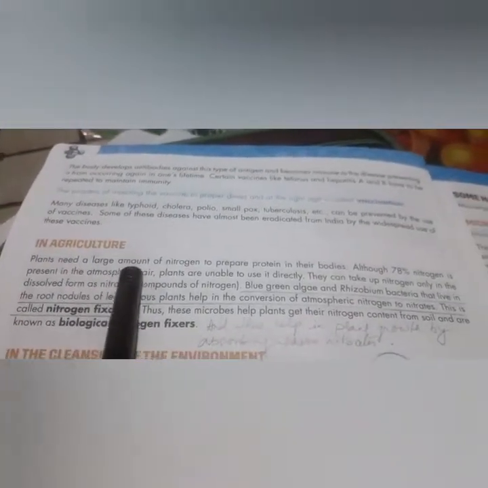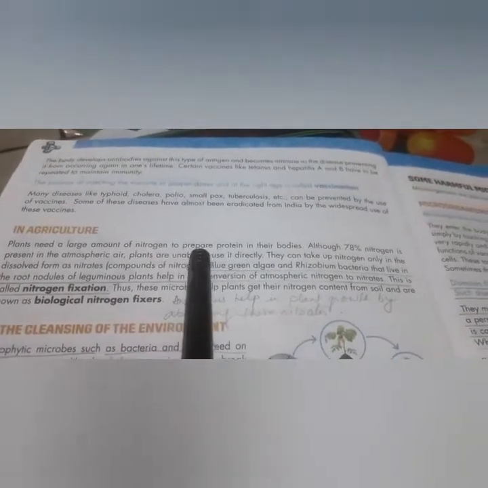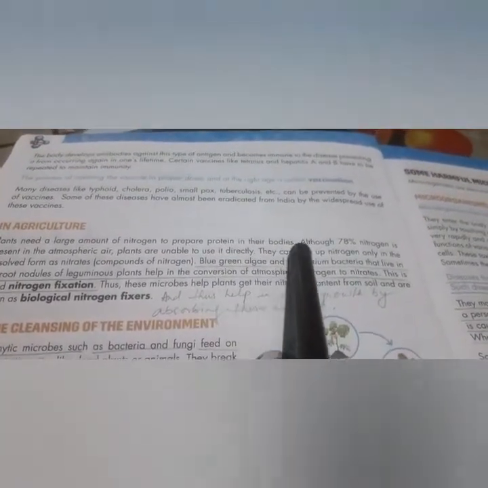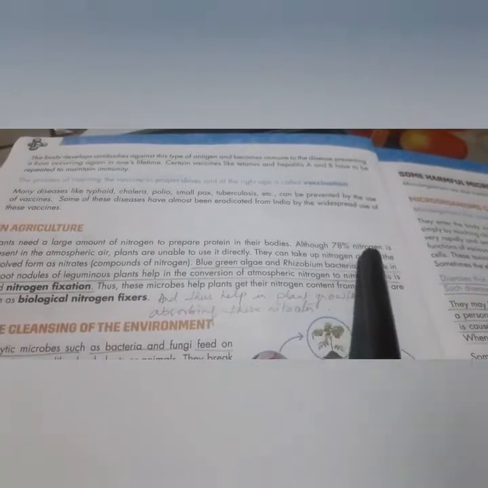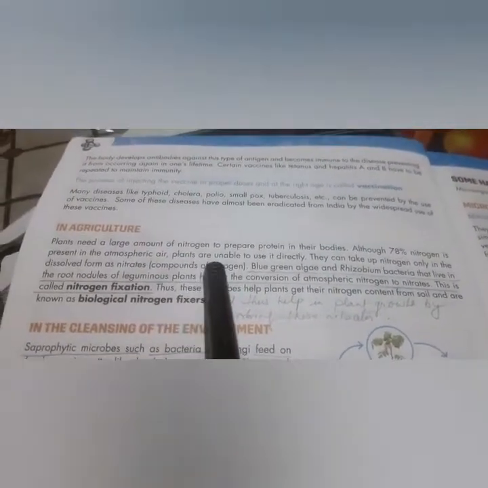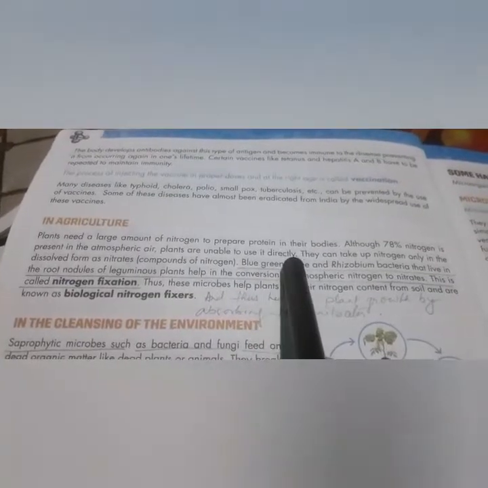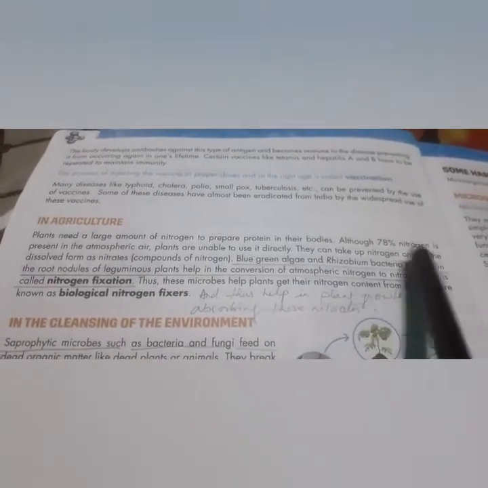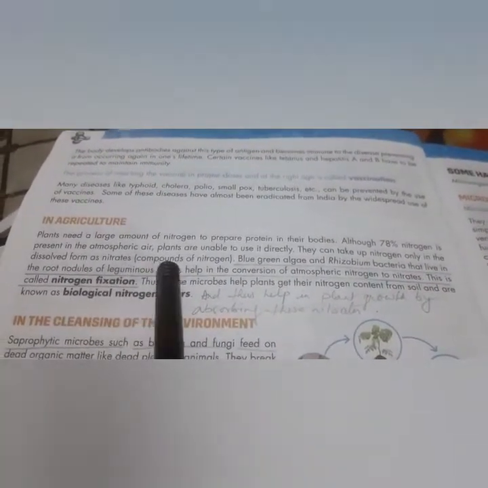Some microorganisms also help in agriculture. Plants need a large amount of nitrogen to prepare protein in their bodies. Although 78% nitrogen is present in the atmospheric air, plants are unable to use it directly. They can take up nitrogen only in dissolved form as nitrates.